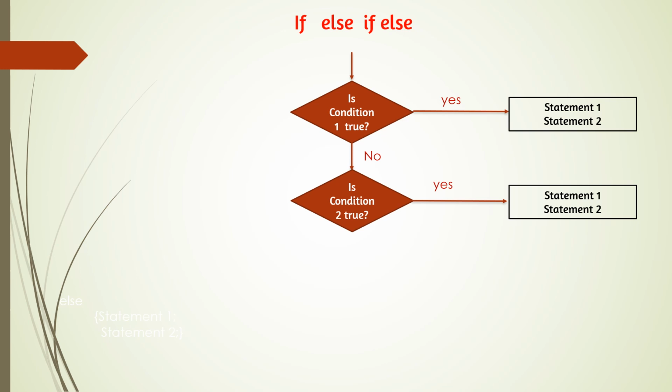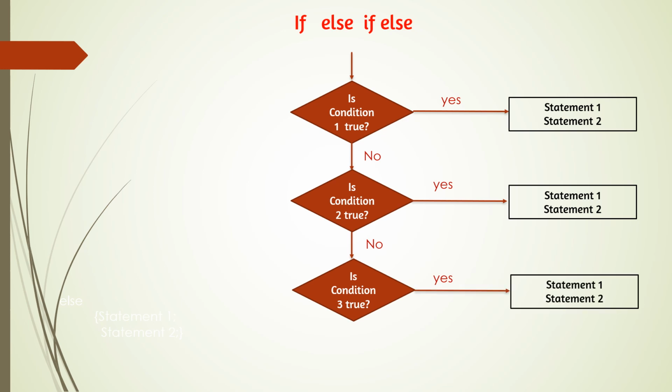And if that condition is also false, then the next condition will be checked. And if it is true, the statements given below that will be executed. And if all the conditions are false, automatically the statement given under else will be executed. So this is the way how if else is working.